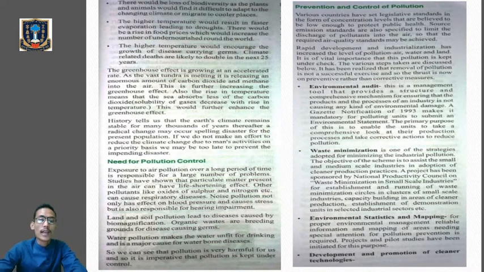Okay, so the greenhouse effect is increasing at an accelerated rate. It's increasing day by day. If the vast tundra is melting, it is releasing an enormous amount of carbon dioxide and methane. Okay, this is further increasing the greenhouse effect. Also, the rise in temperature means the sea absorbs less carbon dioxide. Okay, and this will further increase the greenhouse effect. So history tells us that Earth's climate remains stable for many thousands of years. Thereafter, radical changes may occur,